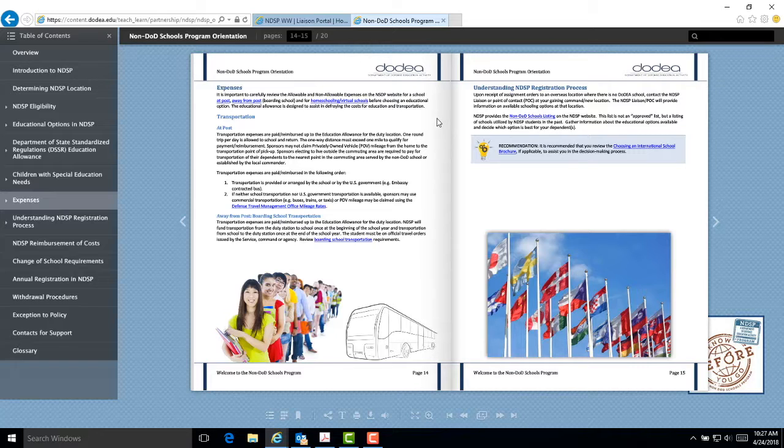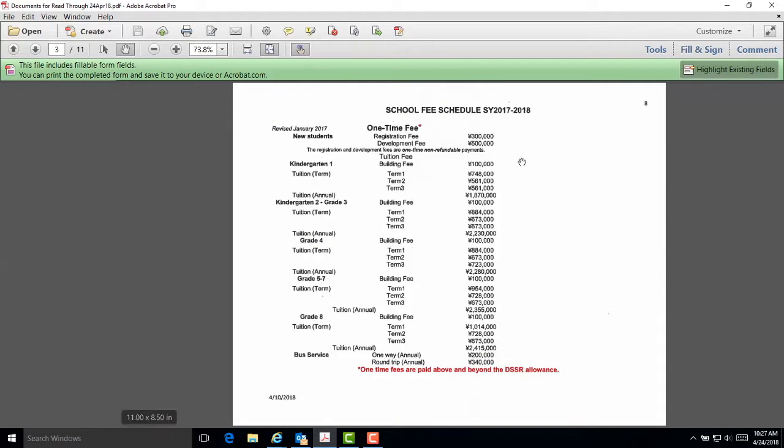On a yearly basis, the NDSP reviews academic calendars and fee schedules. We send a request for this information along with the list of questions to each school to determine what the tuition fee covers. At the same time, we remind schools to update their banking information if necessary. Let's review some sample documents. The School Fee Schedule. This sample document from a school in Japan lists the school year, the one-time fees, the annual tuition and building fees, and the transportation fees by grade level. Please note that the one-time fees are paid above and beyond the DSSR allowance.